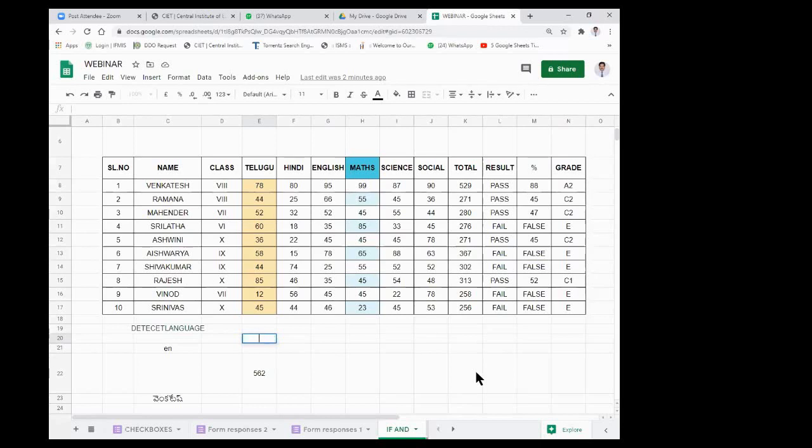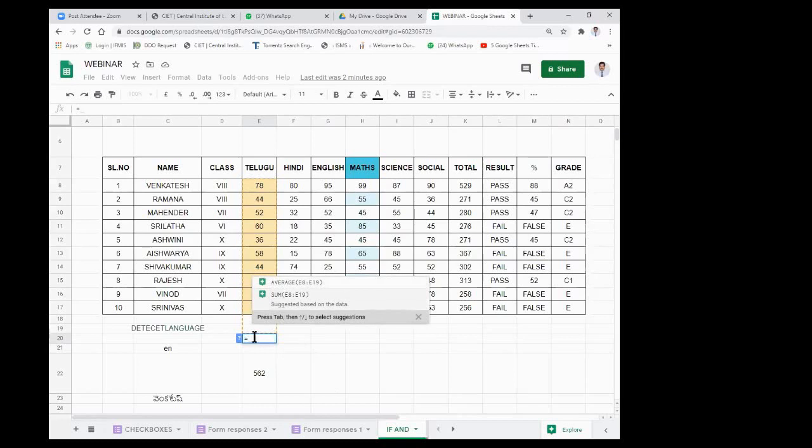I am using the equal to sign. When I press equal to here in Google Sheets, the functions I have used so far, such as average and sum, are shown here.